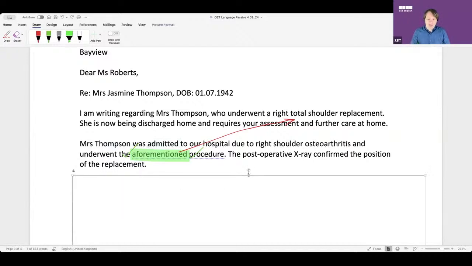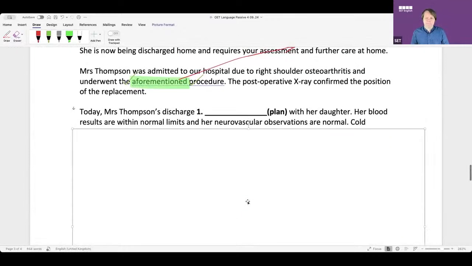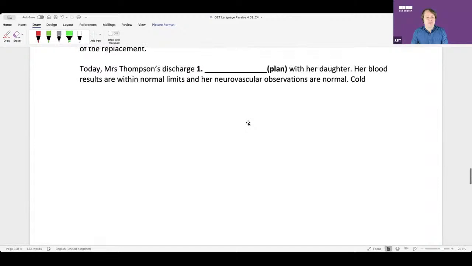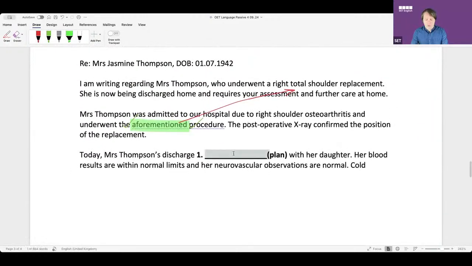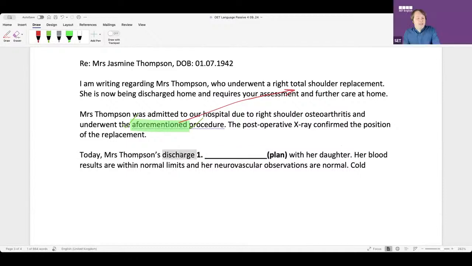Let me show you this. Can everyone see this here? Today, Mrs. Thompson's discharge with her daughter. Any ideas what that might be, guys? What might go in here? Care plan. We've got discharge here. We've got plan here.